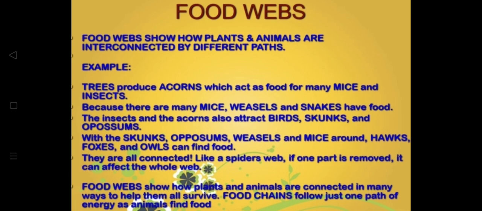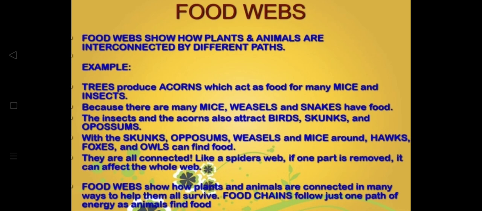This concept of food web previously was known as food cycle. It was known as food cycle, and it is this person called Charles Elton who first introduced it in his book Animal Ecology, published in 1927. He is basically considered one of the founders of modern ecology.